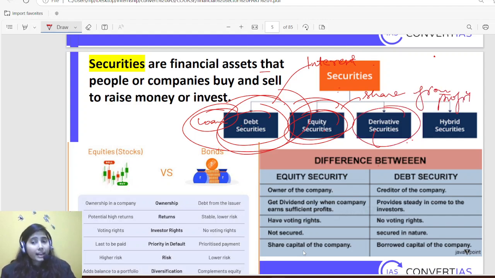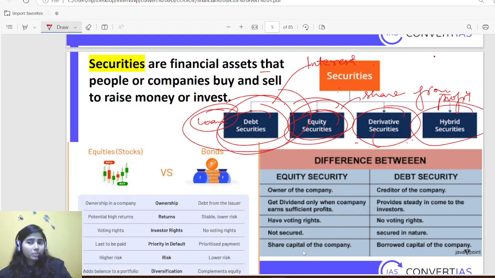Then derivative securities. Suppose I have given you some sort of instrument, saying that if my stock value goes up to this level, then out of this stock I'll give you 2% of this stock value. That means you are deriving your profit out of something else that is dependent. That can be in any form. A company can give various options, different opportunities to their creditors, that if the value of this asset is increasing, I'll pay you on behalf of this. So, derivative securities.